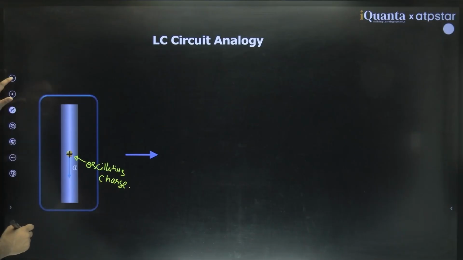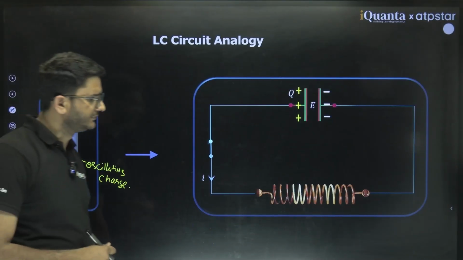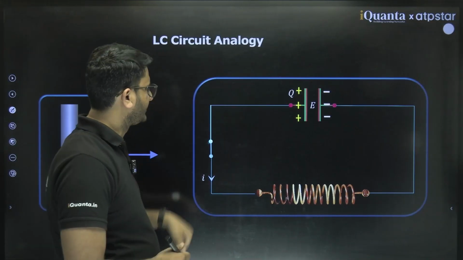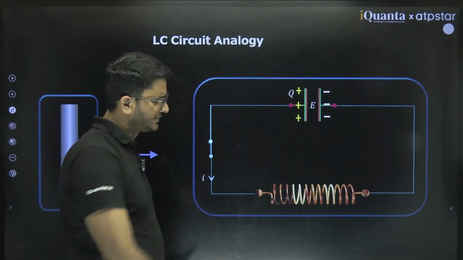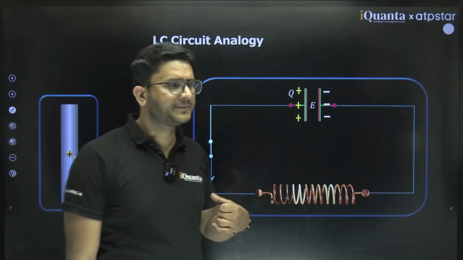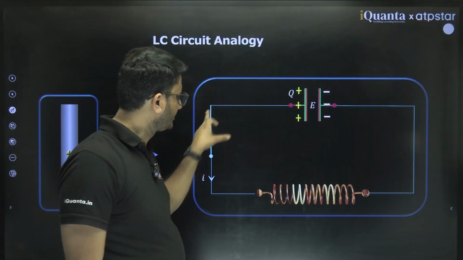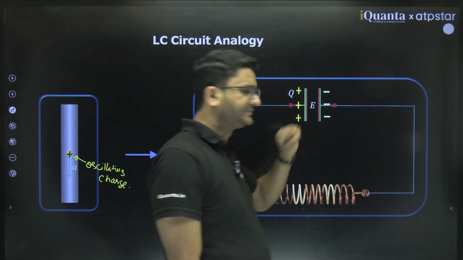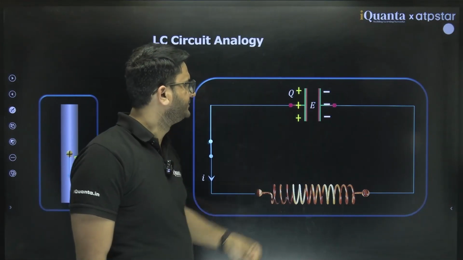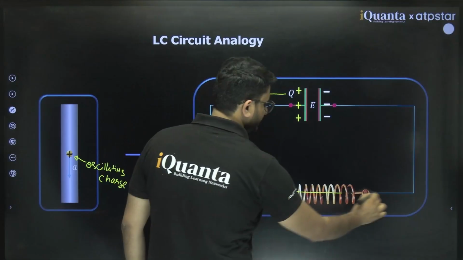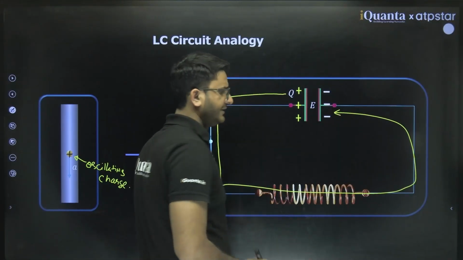Now let's see the LC circuit analogy. You have a fully charged circuit, and at time t equal to 0 you close it, and there is an inductor here. So what will happen? This charge will continue to move from here to here. This charge will try to move from here to here and neutralize this negative charge.